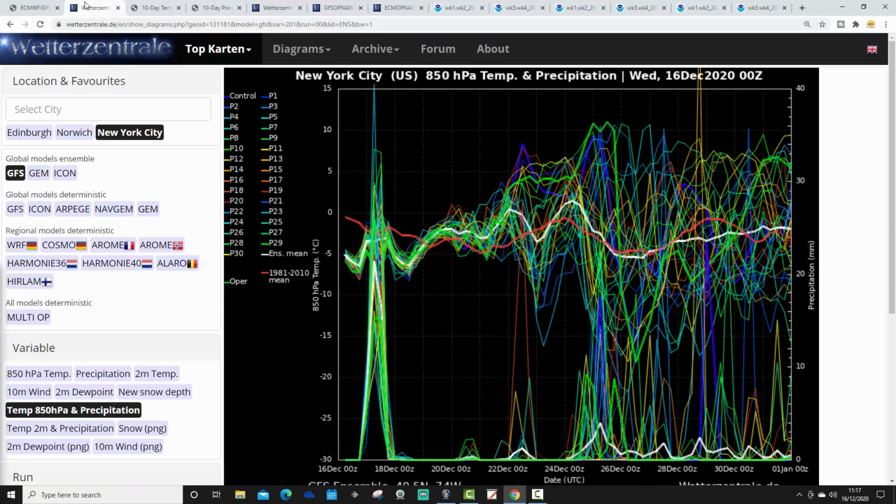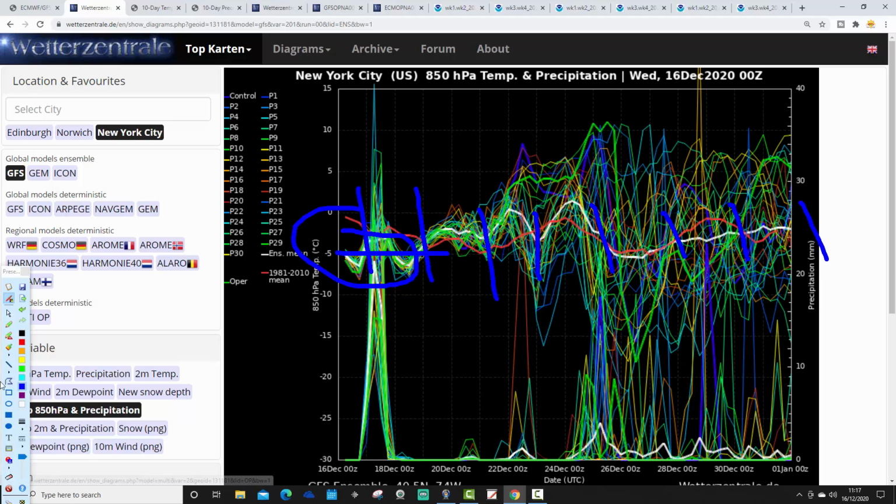There is already a snow event going on across eastern parts of America at the moment, in northeastern states. We've got a nor'easter and heavy snow coming up over the next few hours. These are the GFS upper air temperature and precipitation ensembles for the next couple of weeks. We're looking at New York City today. The red line is the 850 upper air temperature average for New York. So we're quite cold at the moment, and we've got a big precipitation spike going on as well, and a lot of that is going to be snow. Some places will have in excess of a foot of snow in eastern and northeastern America in the next day or so.